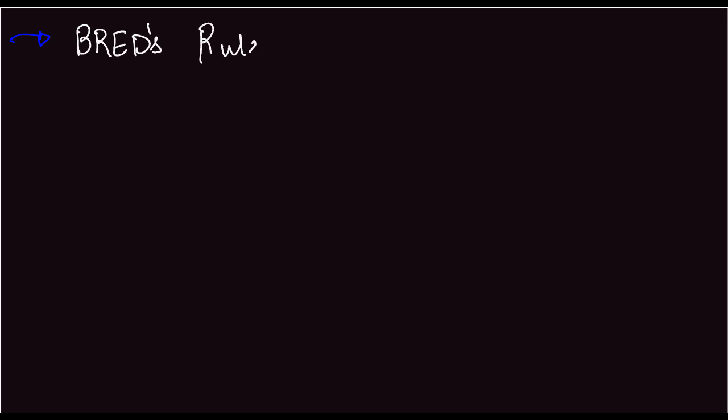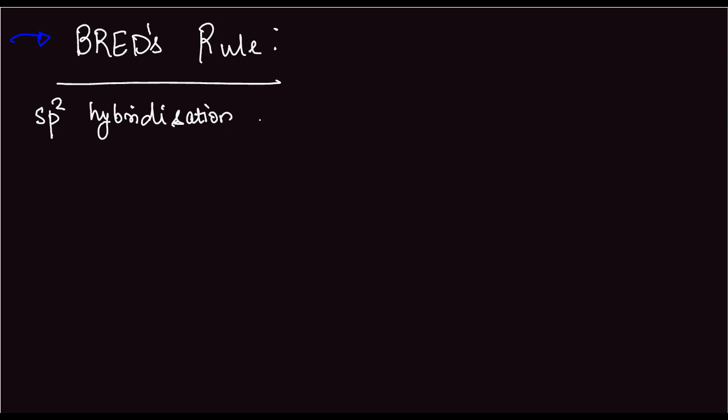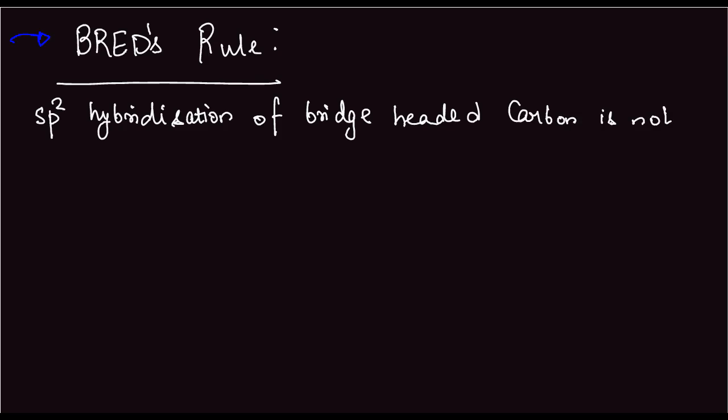Bredt's rule. Now what is Bredt's rule? sp2 hybridization of bridge-headed carbon isn't possible in a cyclo compound unless one ring contains at least 8 carbon atoms. So let me write it down. sp2 hybridization of bridge-headed carbon is not possible